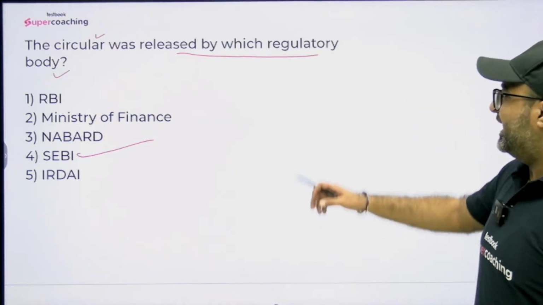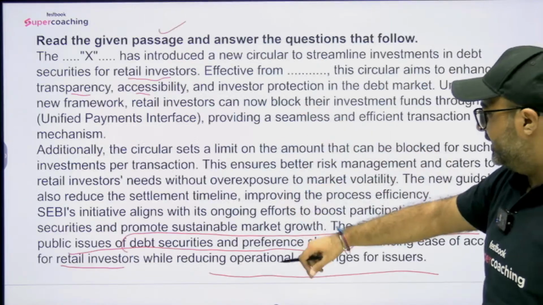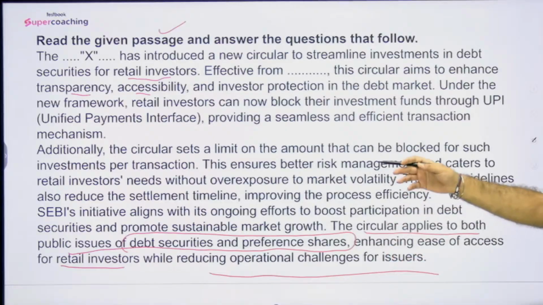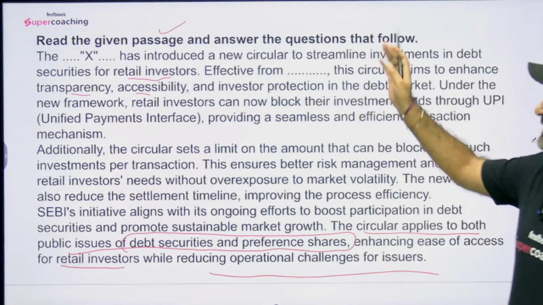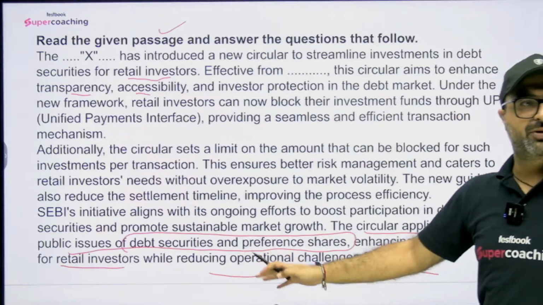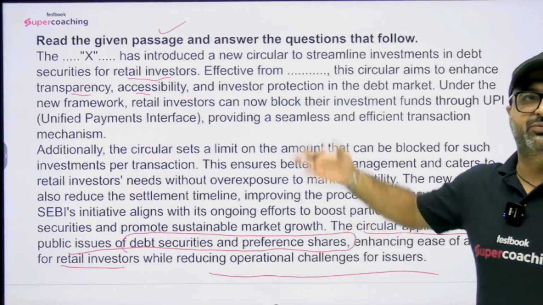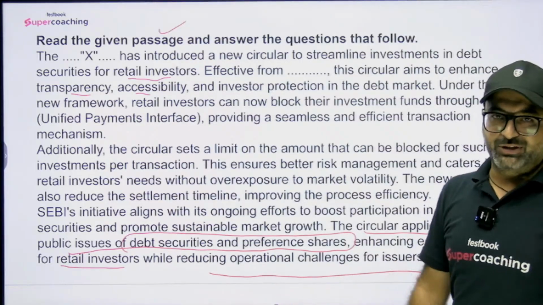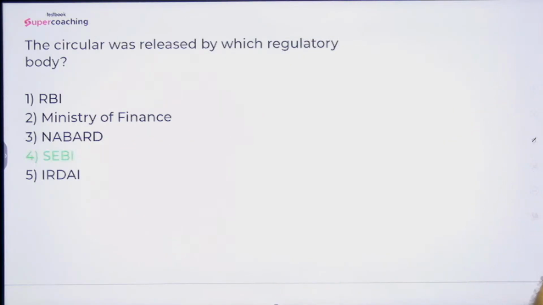So what I have done, I read the question, went back, just read the last few lines. Why the last few lines? Because they are asking me who issued the circular. Obviously the circular which has been talked about must have been concluded in the last, and on the basis of the conclusion, if I can judge, it's fine. Otherwise I will be reading the entire paragraph. I have no other choice. Now moving on to the next question.